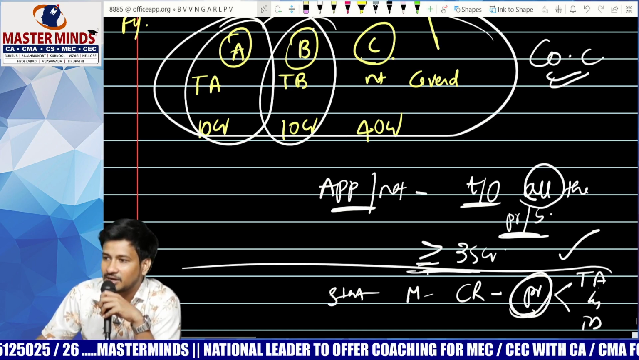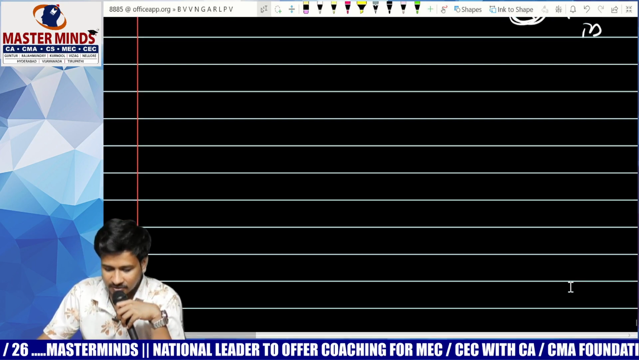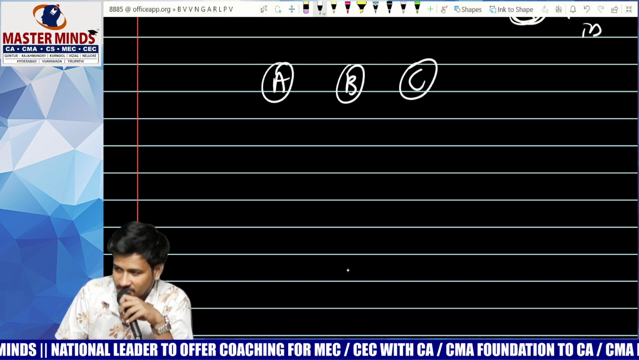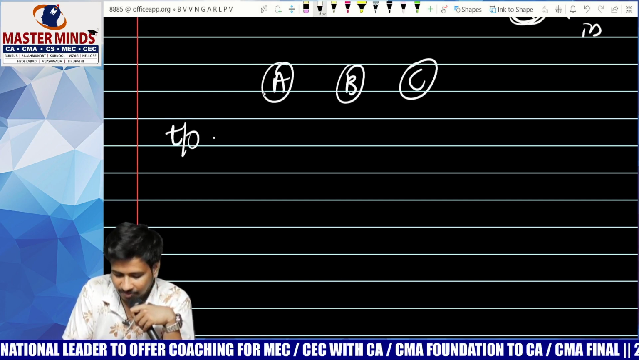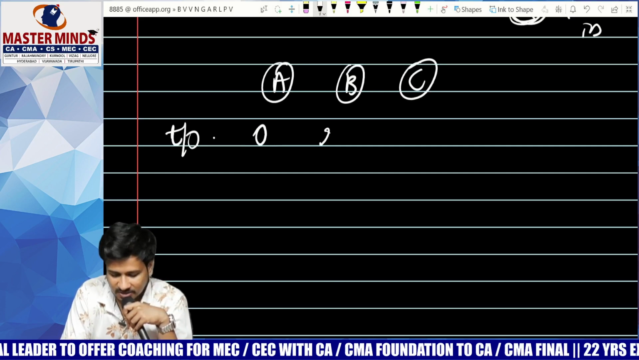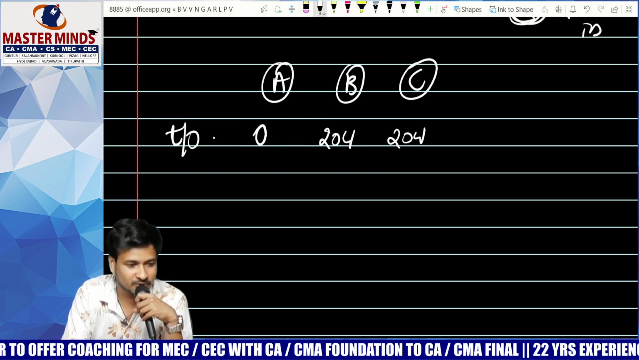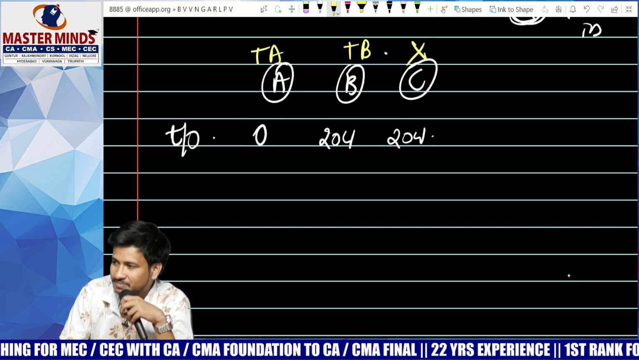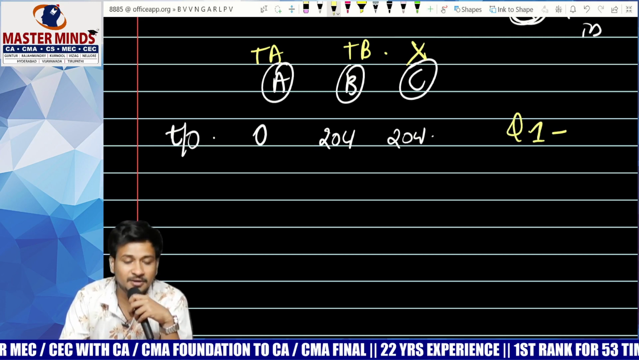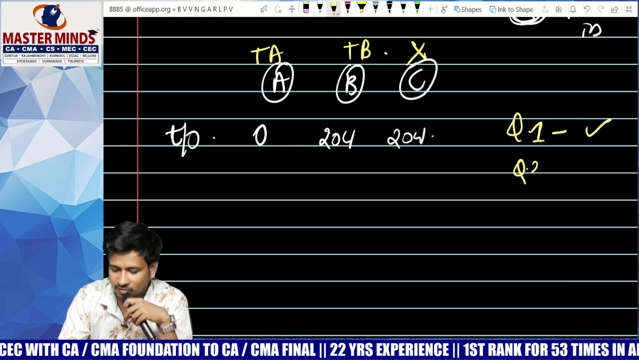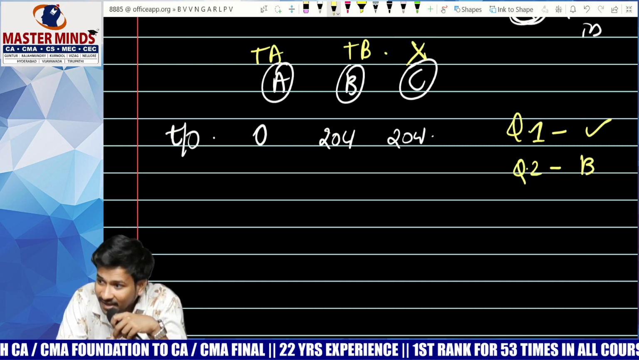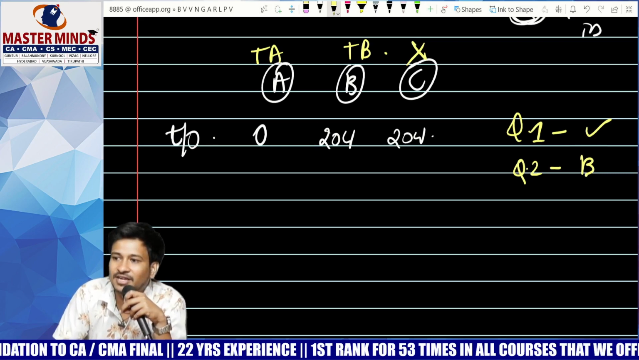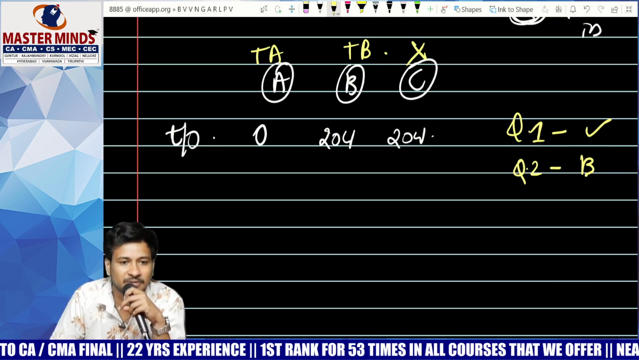Is it clear? Now check, say for example, I'm having product A, product B, product C. Turnover from product A is 0, from product B is 20 crores, from product C is 20 crores. This is covered under table A, this is covered under table B, this is not covered. Question number 1, applicable or not applicable? Question number 2, for which products? Only B. Strictly speaking, A and B. But A's turnover is not there, and hence generally not applicable.